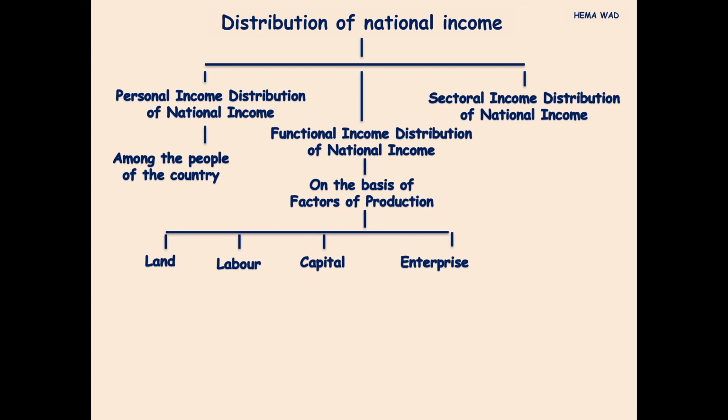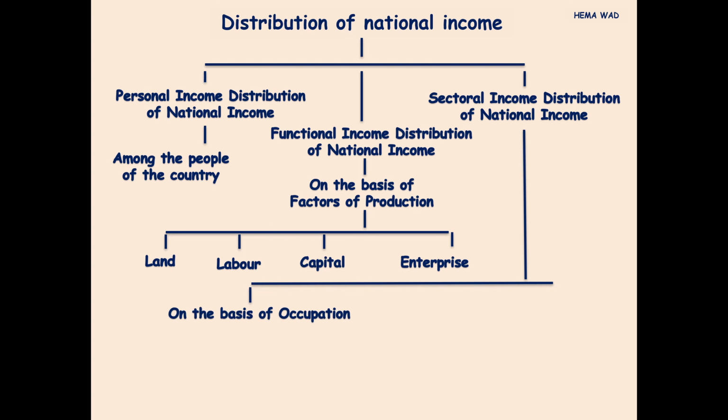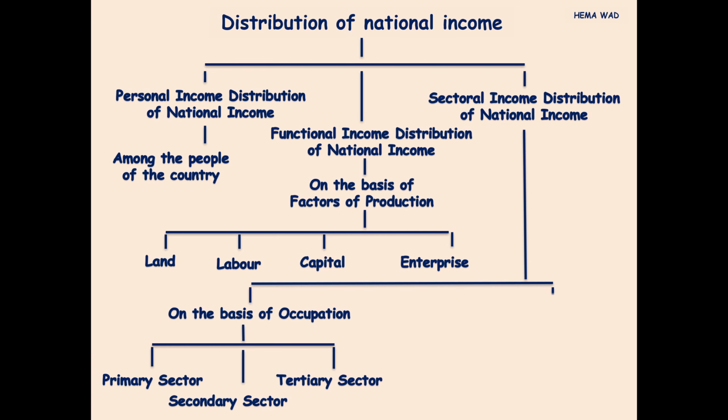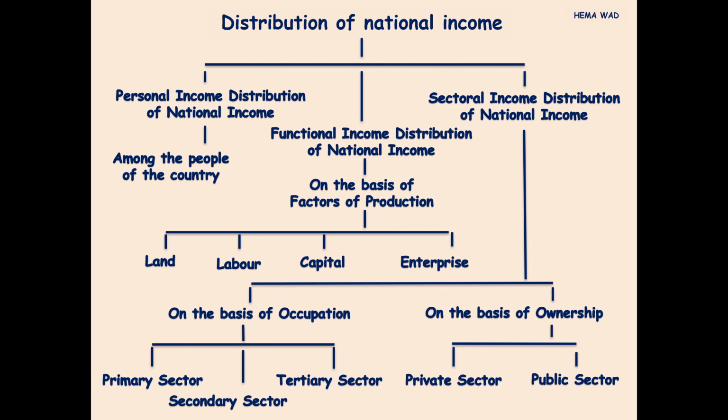Distribution of national income on the basis of sectors, that's the sectoral income distribution. This is further classified as distribution of national income on the basis of occupation from the primary sector, secondary sector, and tertiary sector, and distribution of national income on the basis of ownership, that is, national income from the private sector and the public sector.